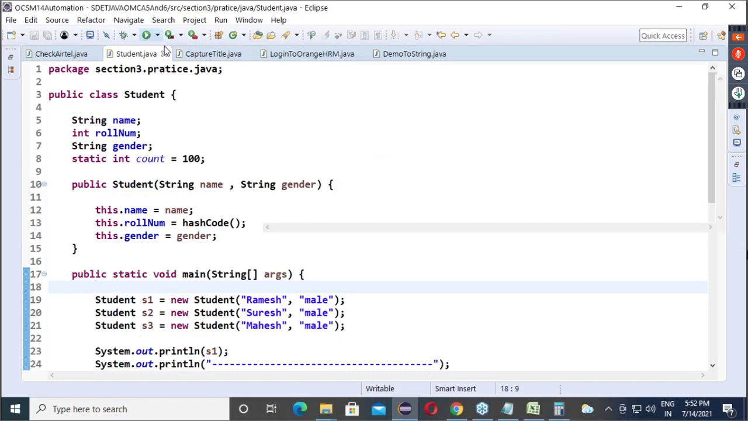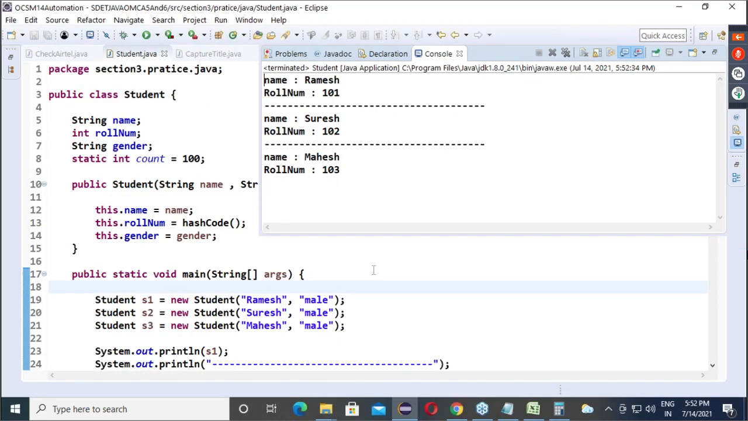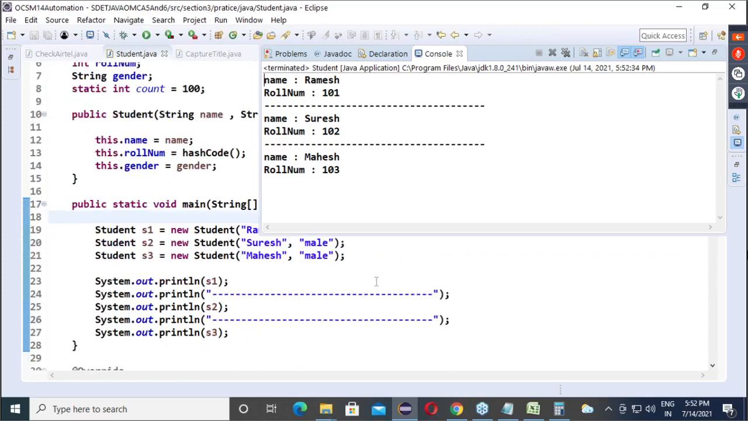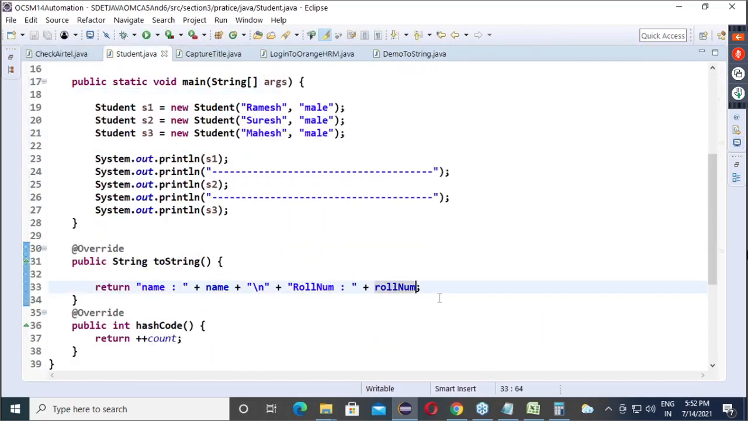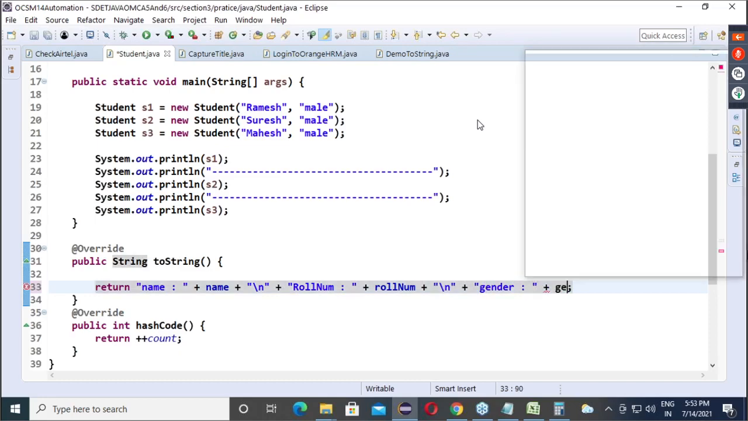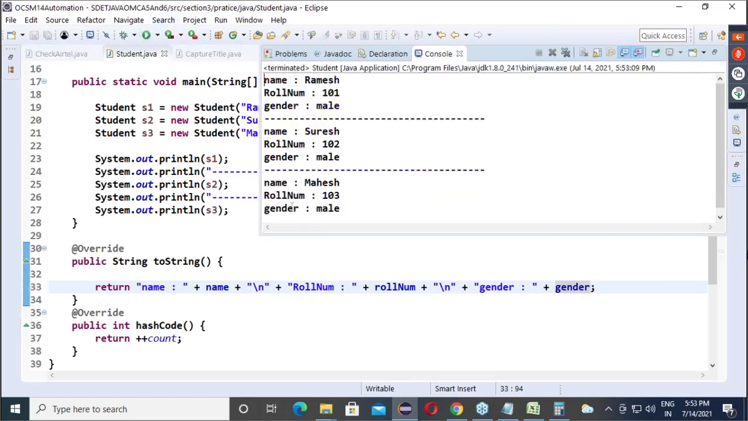Okay. So if I run this, save, is it working? Hey, I guess gender we have to print in toString. So again plus, again what? \n. Guys, you have to practice this way of overriding toString. In future, you will need it in many places. Okay. So here what? Gender. And here again gender. Problem solved. Come. Is it working?